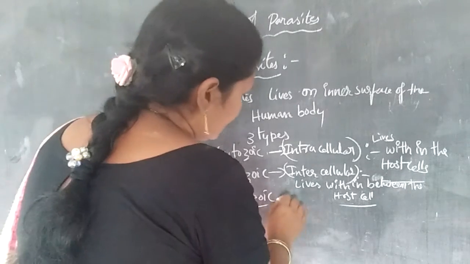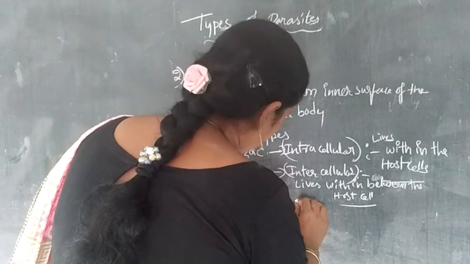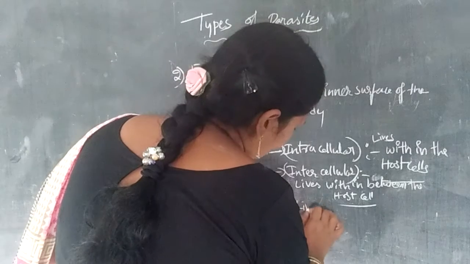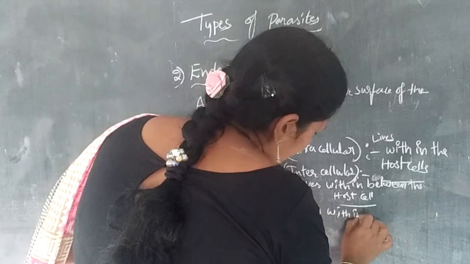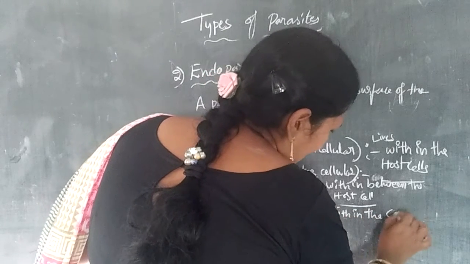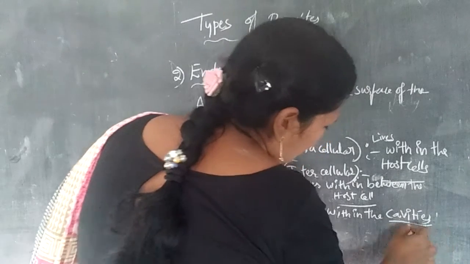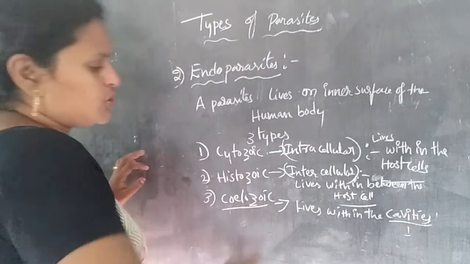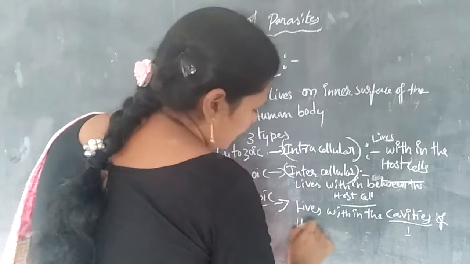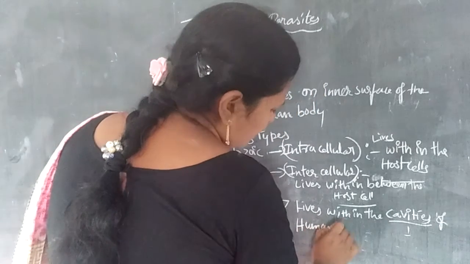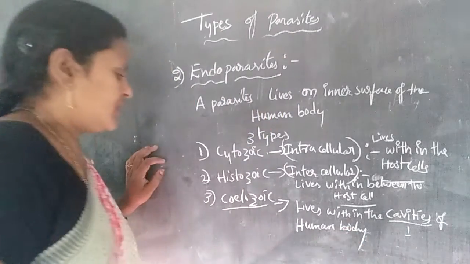The parasite lives within the cavities, or sacs or pouches, so it lives within the cavities of the human body.